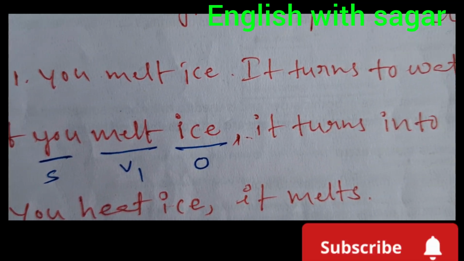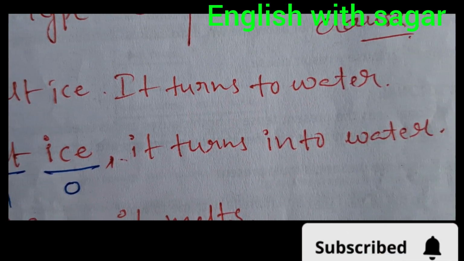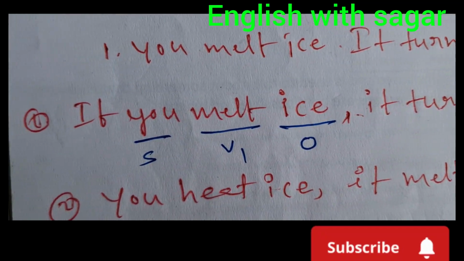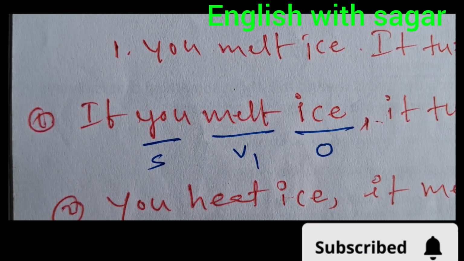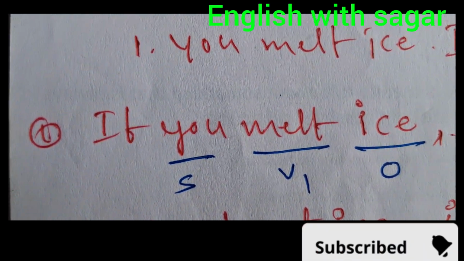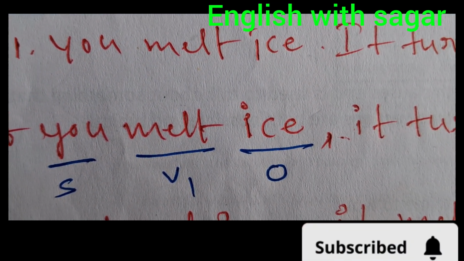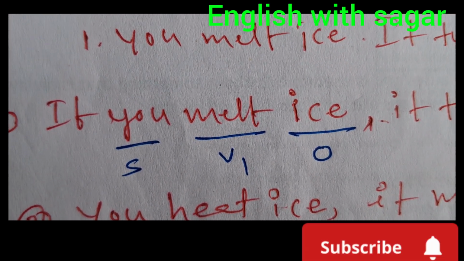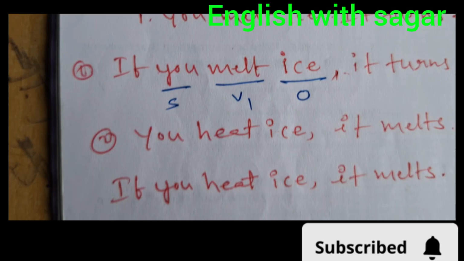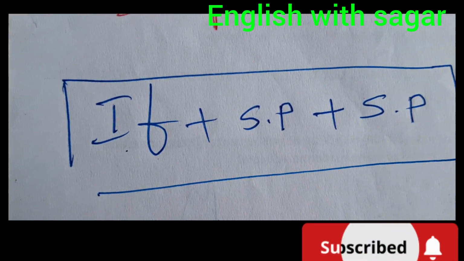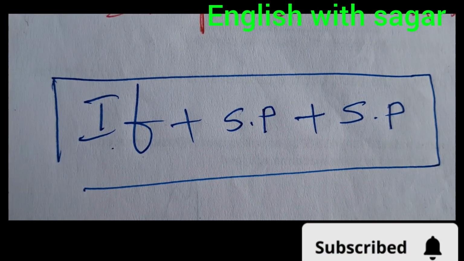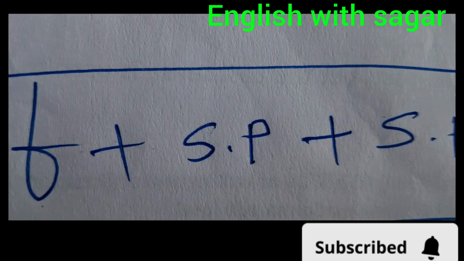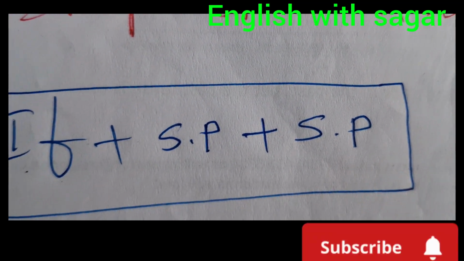Both are simple presents only. Here, you is the subject, melt is the V1 form, ice is the object. So all of you please remember: compulsorily you have to learn the if condition clause structure first: if conjunction plus simple present plus simple present.